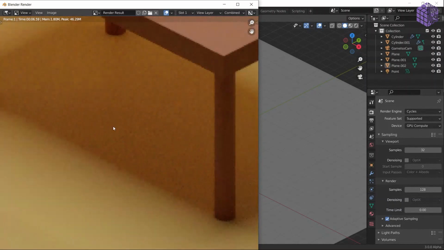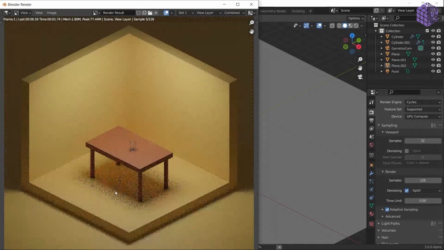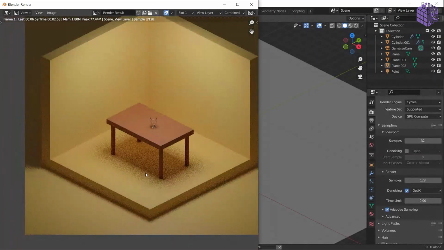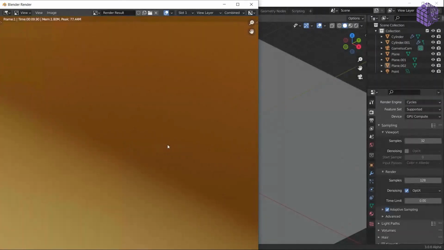This is the render sample denoising, on OptiX because I have an NVIDIA graphics card. That's why I'm going with OptiX. If you are rendering on Intel, you should probably go with OpenImageDenoise, which is from Intel, and OptiX is from NVIDIA. Let's render that up and see what happens. It's going to render and denoise at once. Now we have a much smoother result with denoising.